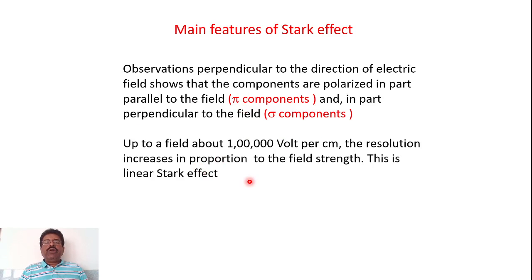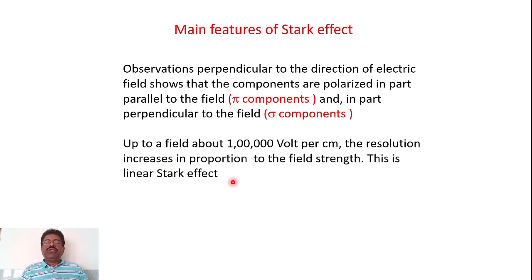Now one more important thing depends upon the electric field applied. He observed that up to a field of about 1 lakh volt per centimeter, the resolution increases in proportion to the field strength. This is called the linear Stark effect.